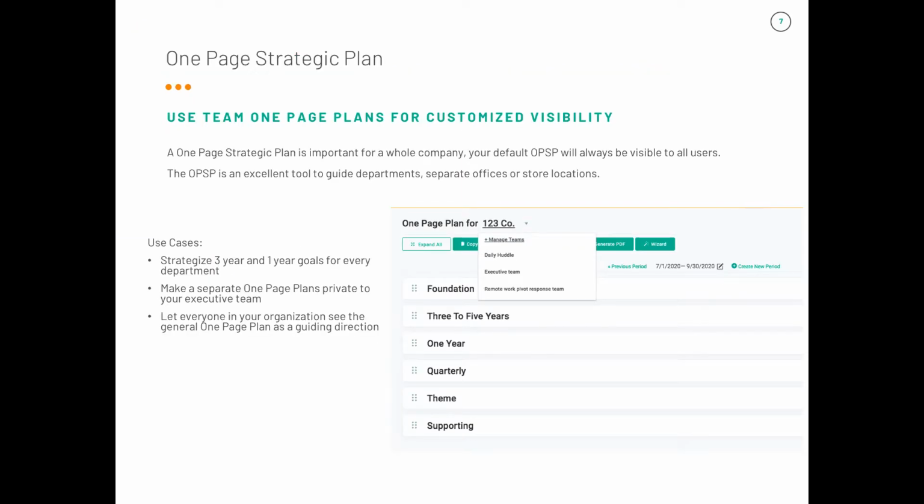Once you've created a daily or weekly huddle, that designates a specific team of users that can have their own one-page strategic plan. This gives you the opportunity to set the direction your company is headed in overall, and then also give the direction of each team, department, or location. Some use cases include providing strategy on your 3-year and 1-year goals for each department. Another one would be the opportunity to make a separate one-page plan private to just your executive team, while still letting everyone in your organization see the general one-page plan as a guiding direction.